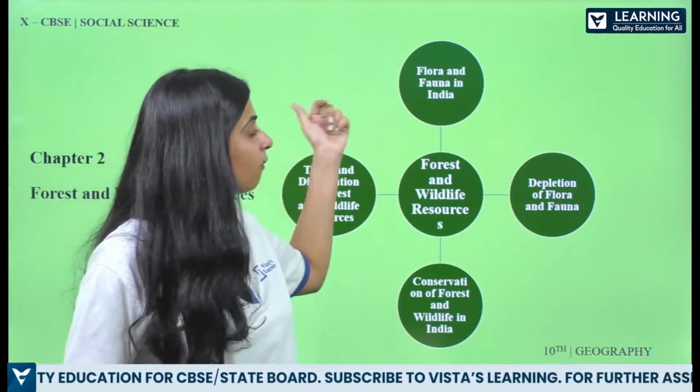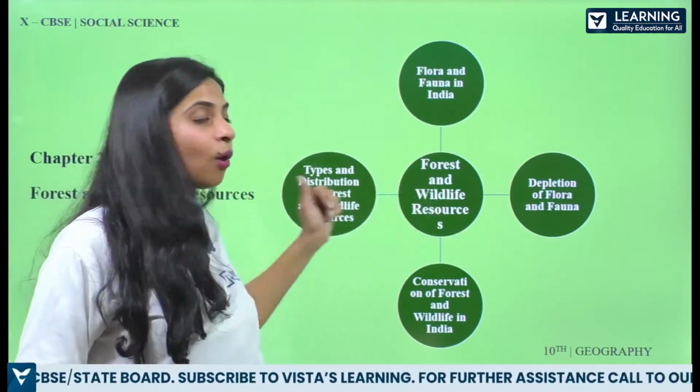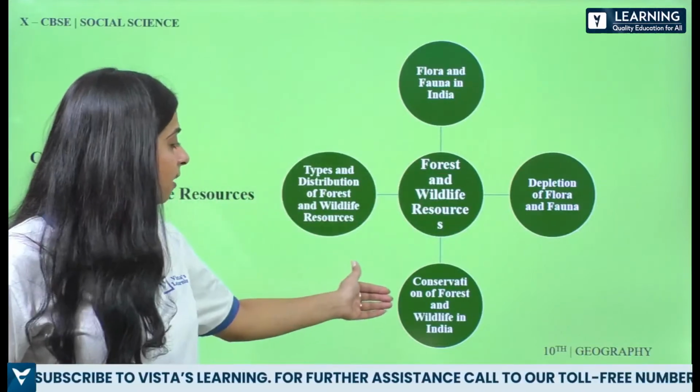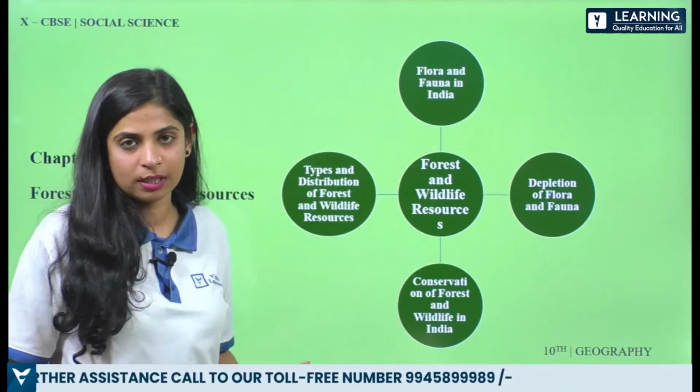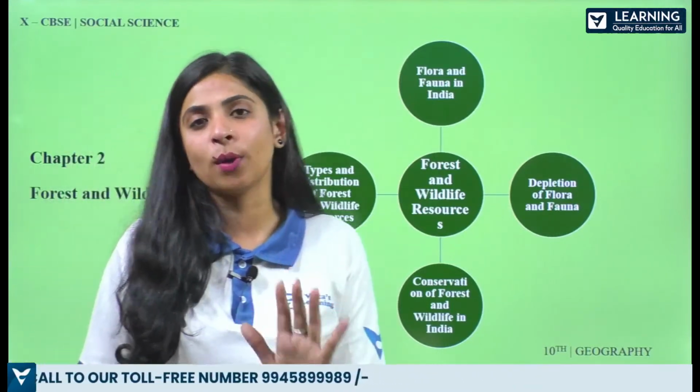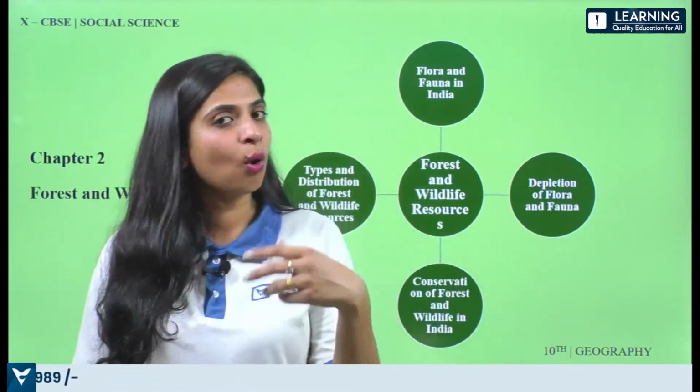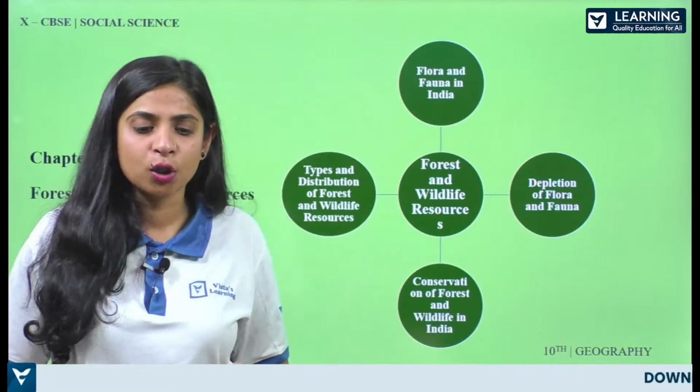So first is flora and fauna in India. Then we have depletion of flora and fauna, how it is deteriorating. Conservation of forests and wildlife, types and distribution of forest and wildlife resources. You can expect questions, big questions also, 5 marker, 6 marker or reasoning questions or 1 marker from mainly these topics. Now with that, let's start flora and fauna in India.